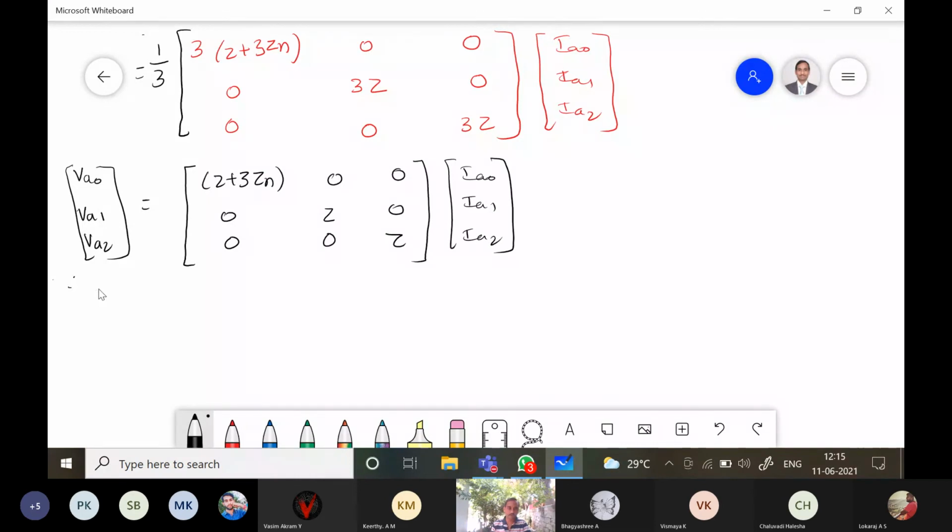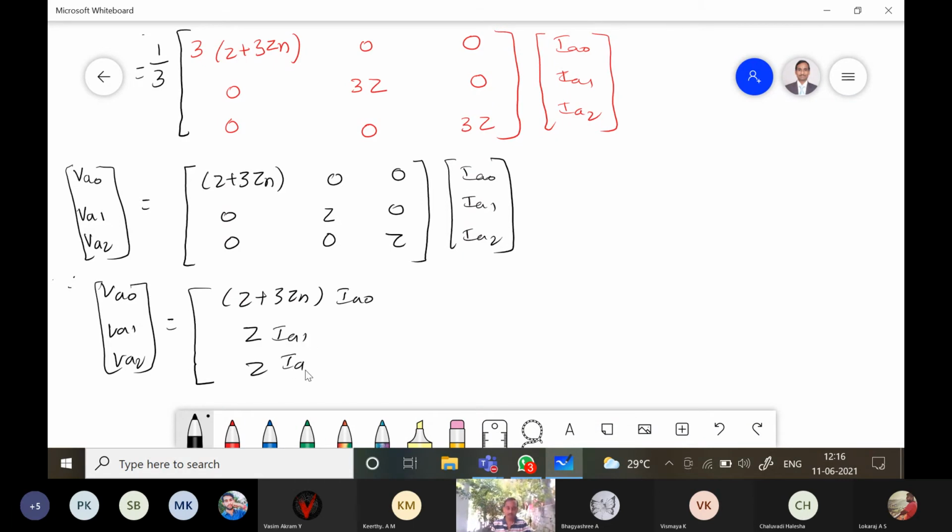So now calculate VA naught, VA1 and VA2 is equal to, so multiply these two matrices. So Z plus 3 Zn into IA naught and Z into IA1, Z into IA2. Equation number 5.